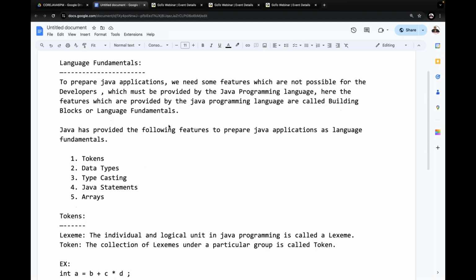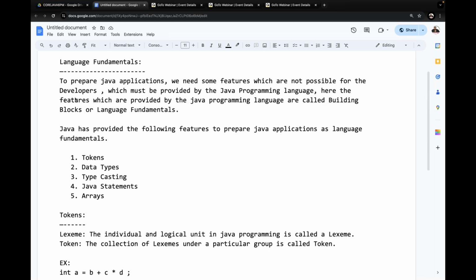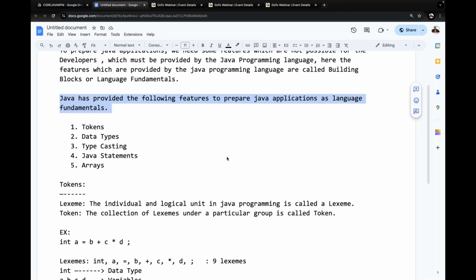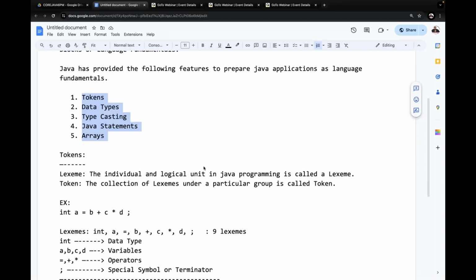First of all, I started with language fundamentals. To prepare Java applications, we need some features which are not possible for the developers, which must be provided by the Java programming language. The features provided by the Java programming language are called building blocks, or language fundamentals. Java has provided the following features to prepare Java applications as language fundamentals: tokens, data types, typecasting, Java statements, and arrays.